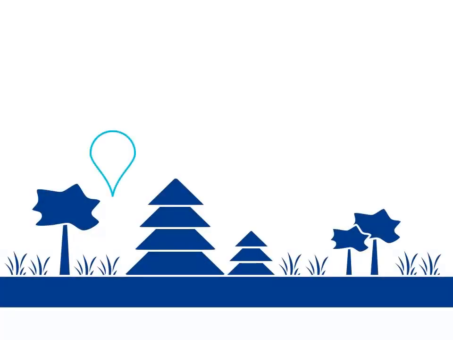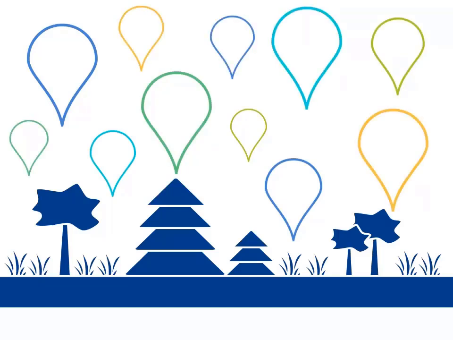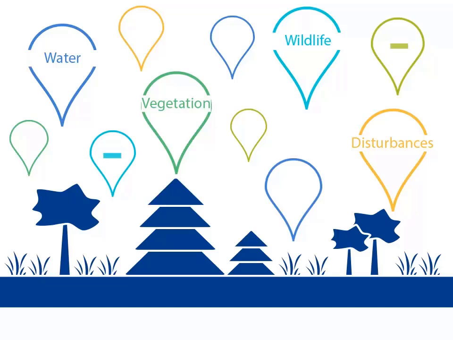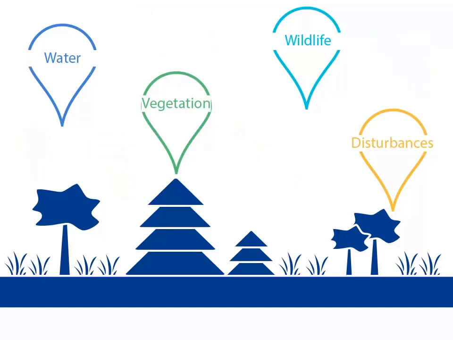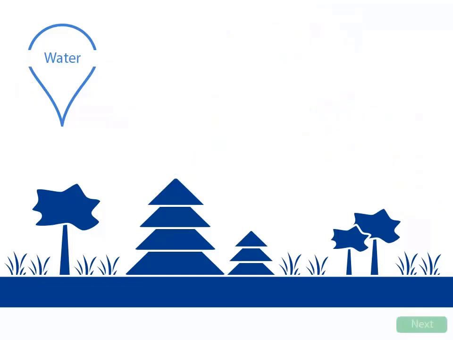There are many ways to describe the effects of climate change on forests and grasslands. In this module, the major effects on forests and grasslands are grouped into 4 broad categories: water, vegetation, wildlife, and disturbances. Each category may include both stresses and benefits to ecosystem health and function. The effects may not occur in isolation and are, in fact, very likely to interact with each other. Let's begin with water.